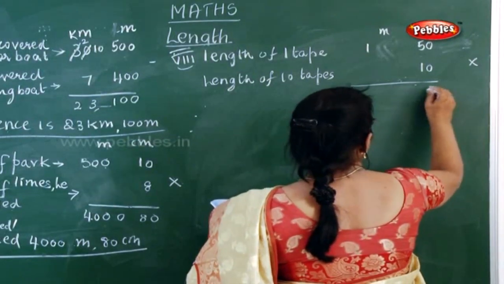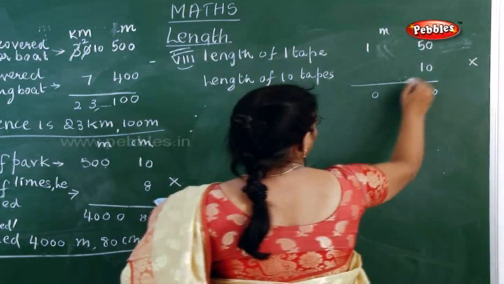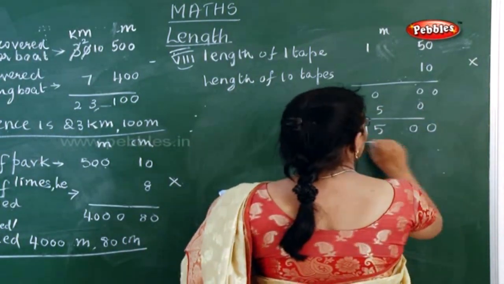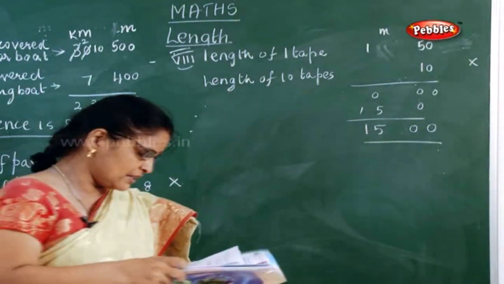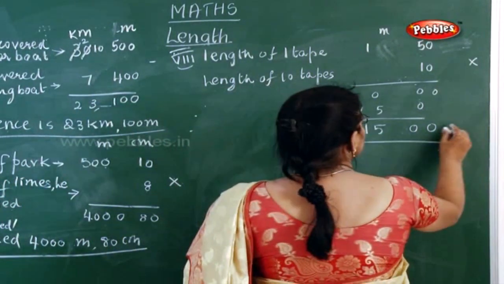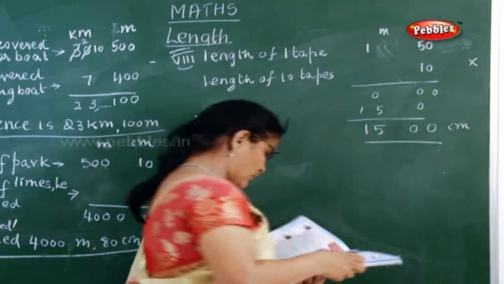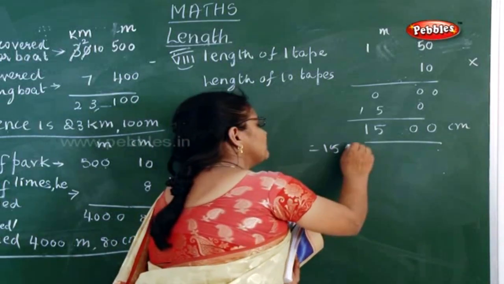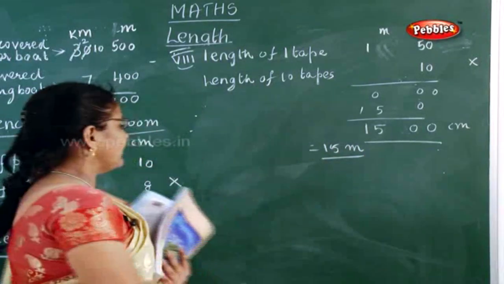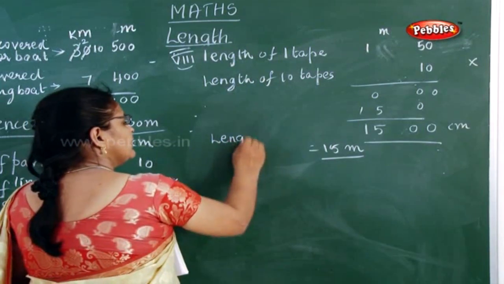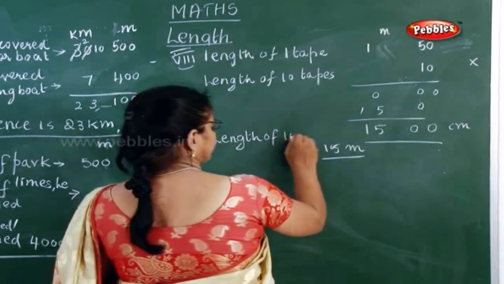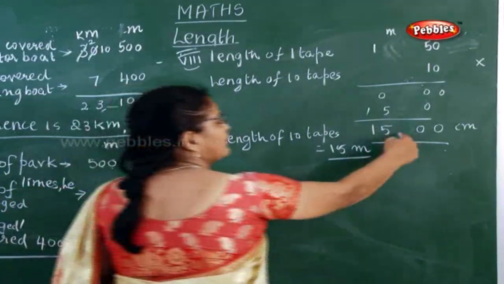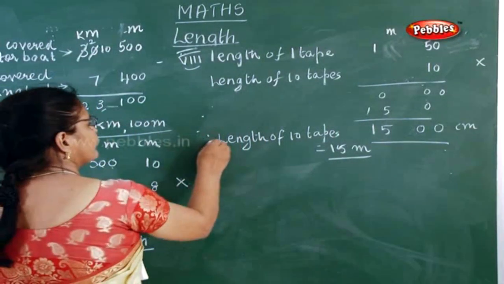So, what is it? 0, 0, 0. Then this 0, 5 and 1. So 1, 5, 0, 0. So it is 15. So what will be the answer here? So it has come 1500 centimeter, or you can convert into 15 meter. So this is the answer. So the length of 10 tapes, you can write 15 meter or you can write 1500 centimeter, therefore.